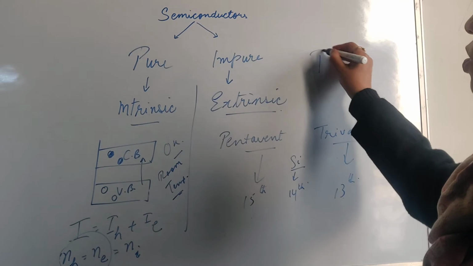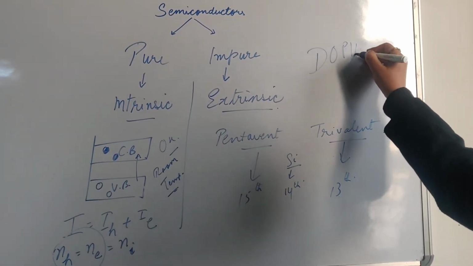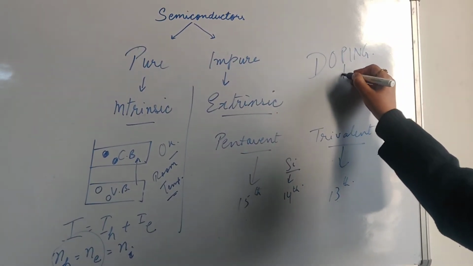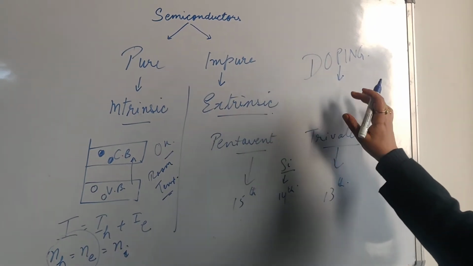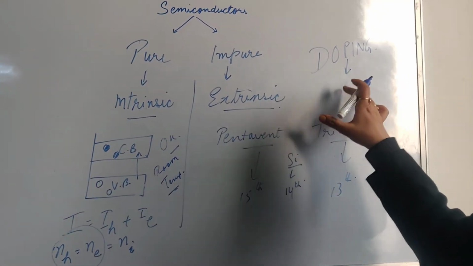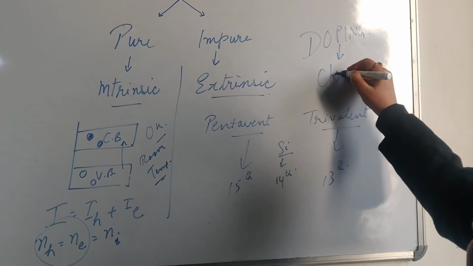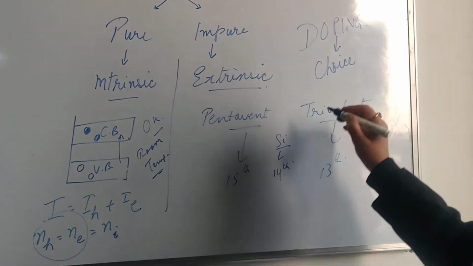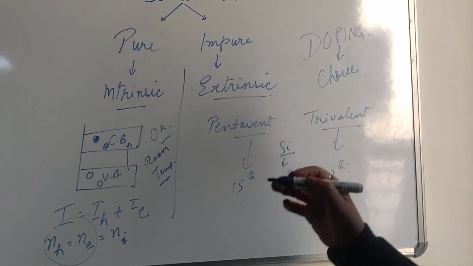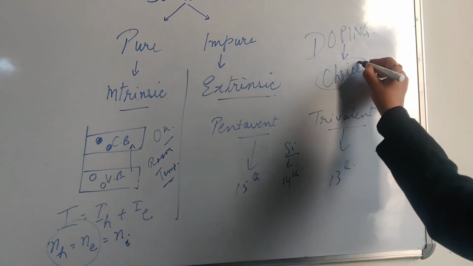This process is called doping. Doping means that we are taking the impurities of our choice and also adding the number of impurities by our choice.